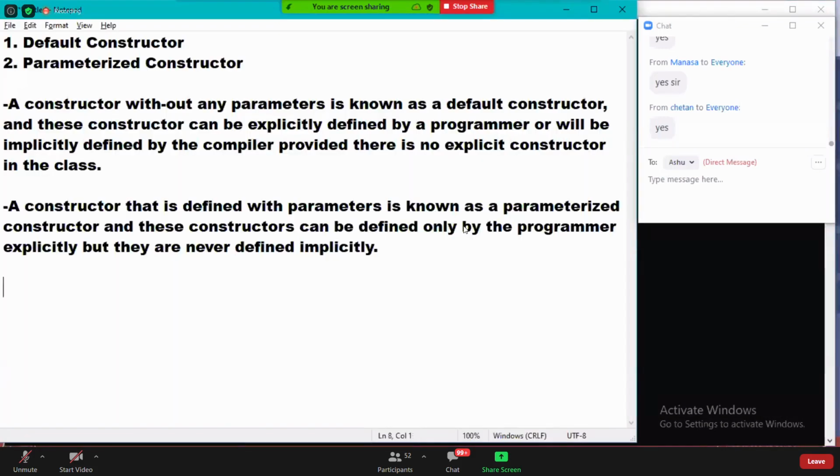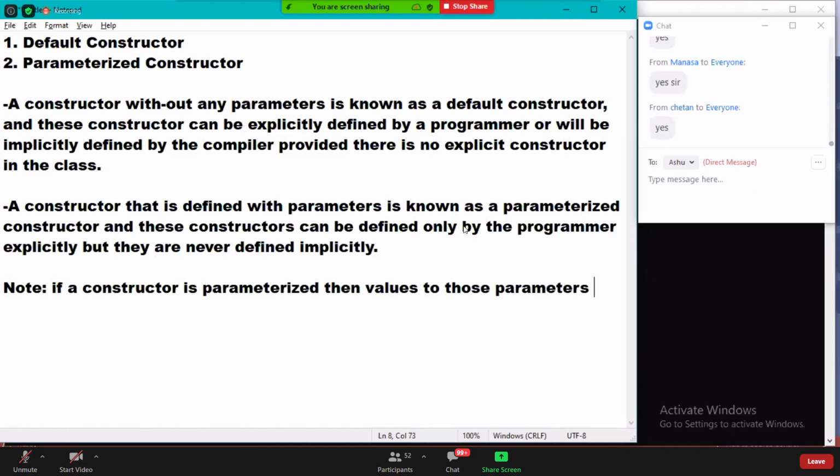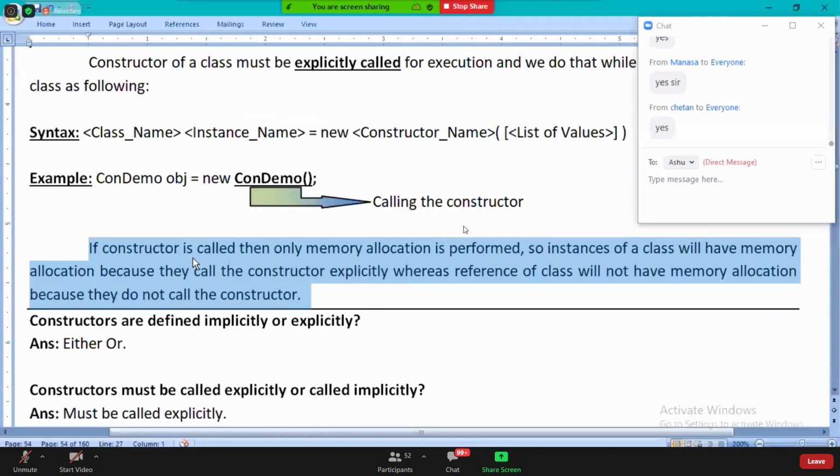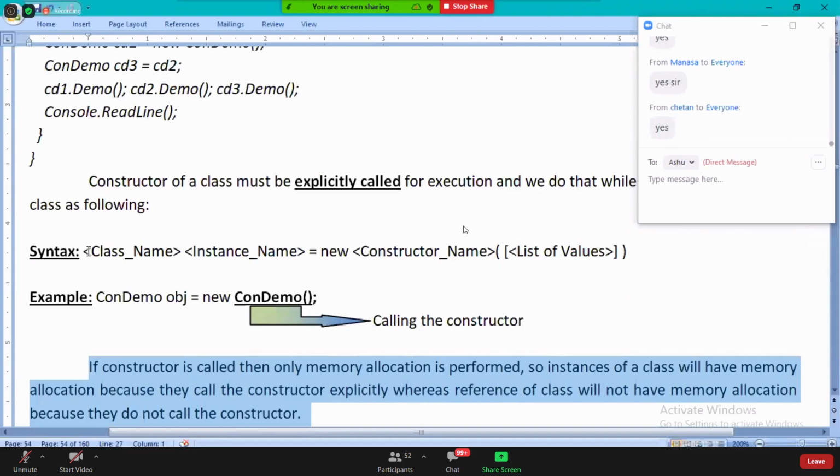What is it, you know? If a constructor is parameterized, then values to those parameters should be sent while creating the instance of the class. Guys, read that note. For understanding, look, all of you.